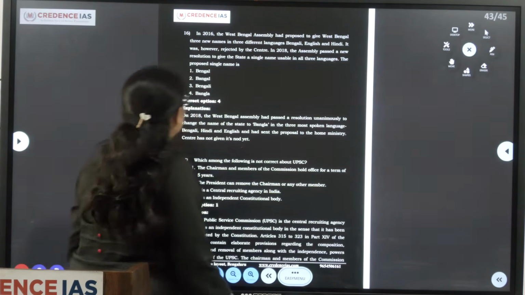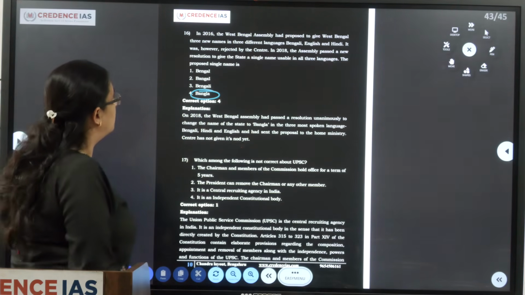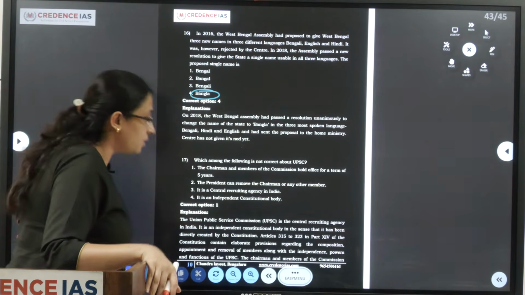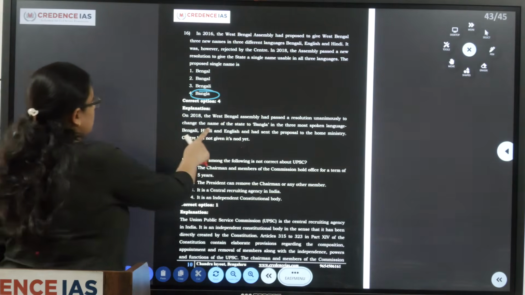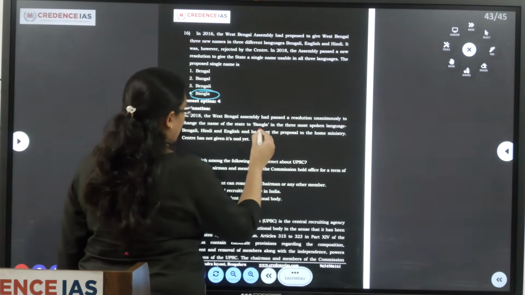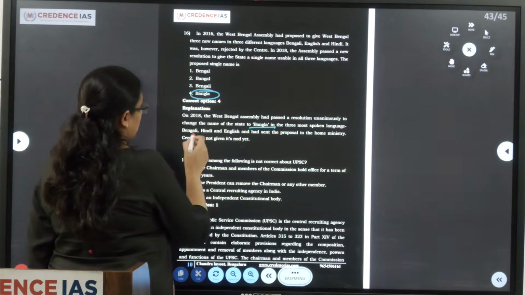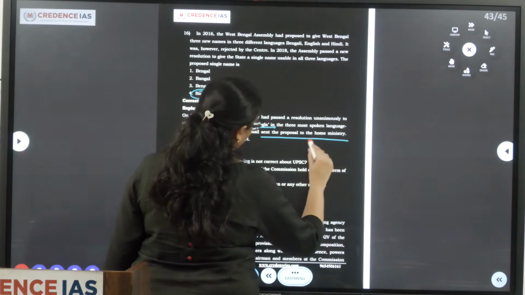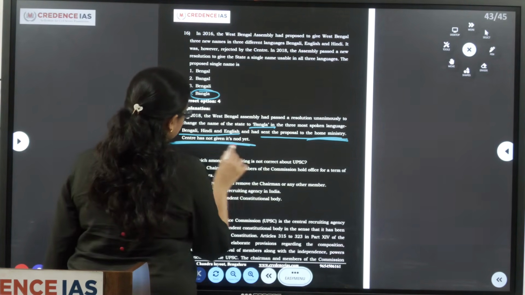So which was the proposed single name? It was Bangla. In 2018, the West Bengal Assembly passed the resolution unanimously to change the name of the state, that is West Bengal, to Bangla in the 3 most spoken languages of the state, that is Bengali, Hindi and English, and sent the proposal to the Home Ministry. However, the centre has not yet accepted it.